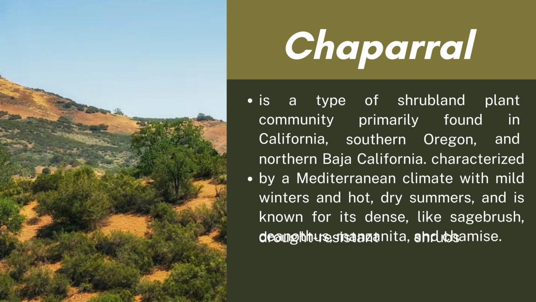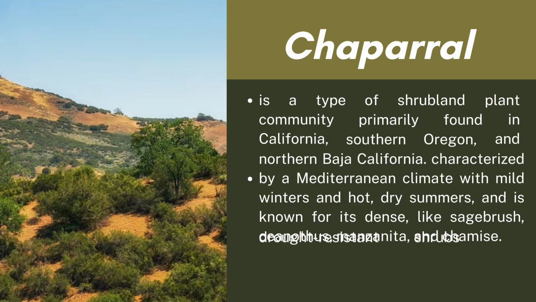What is chaparral? Chaparral is a type of shrubland plant community mainly found in California, southern Oregon, and northern Baja California. It is characterized by a Mediterranean climate with mild winters and hot, dry summers.